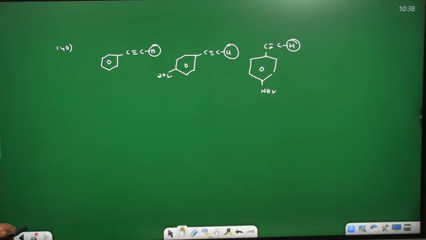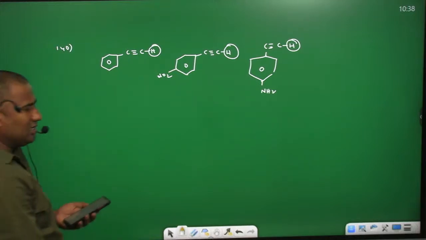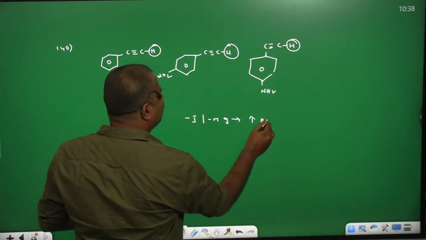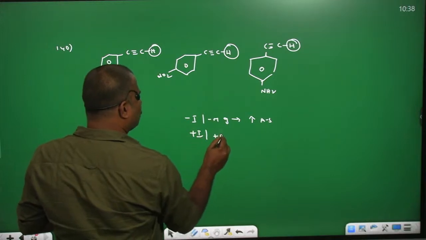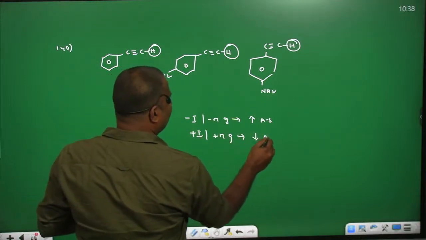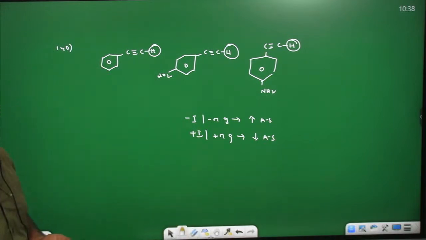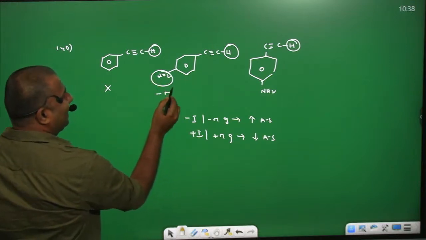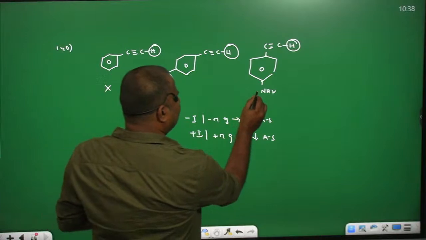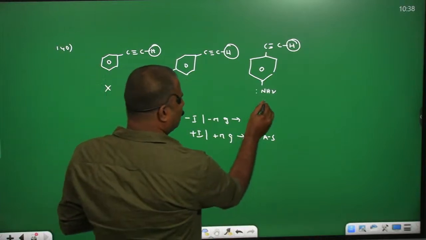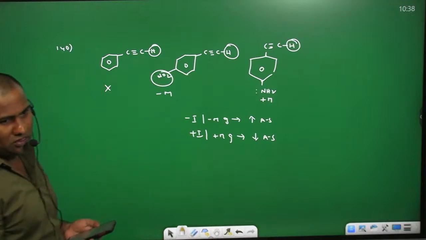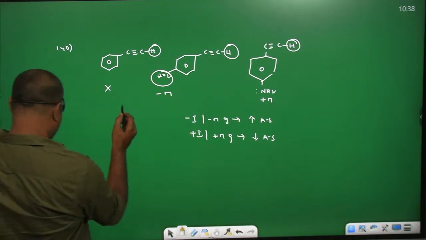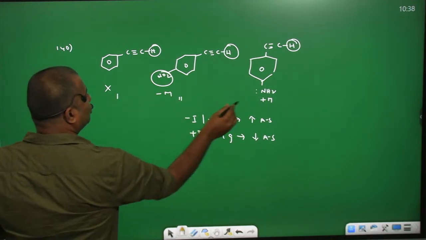Now based on the nature of the group, we are going to find the acidic strength. The minus I and minus M groups are going to increase the acidic strength. Plus I and plus M groups are going to decrease the acidic strength. In the first example, no groups are there. In the second example, NO2 acts as a minus M group. In the third example, the nitrogen contains a lone pair of electrons which acts as a plus M group. So plus M groups decrease and minus M and minus I groups increase the acidic strength.